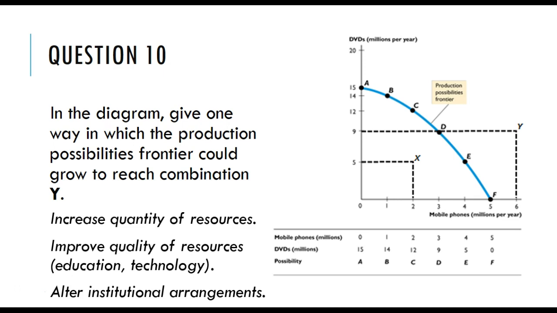Increase the quantity of resources, but you could flesh it out a little bit more. Say, what resources have we got in our economy? We've got land and raw materials, labour and capital. Capital here, remember, means plant and equipment, factories and offices and tools, and different kinds of machines. So for example, if we had an increase in the number of people eligible to work, an increase in the labour force, that's an increase in the quantity of resources.